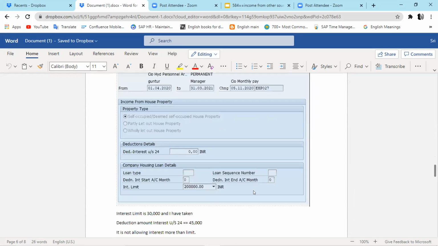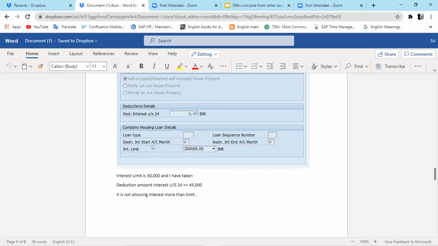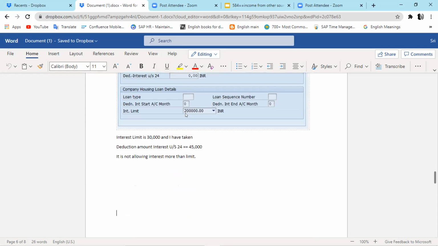Yes, sir. When I tried here, if I take more than 30,000 in self-occupied property, it's not allowing me, like you said yesterday. So you can try different ways on the interest limit. Yes, I have taken that 30,000 and entered the deduction interest as 45,000, so it's not allowing me to go more than the interest limit. Okay, so it is giving some error for you, right? Yes, I just noticed that.